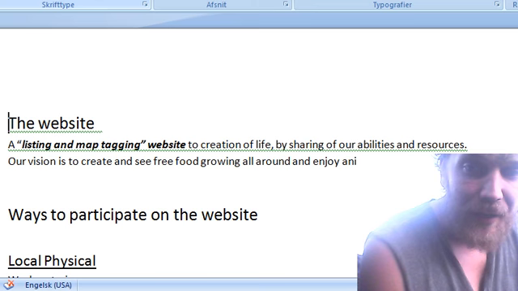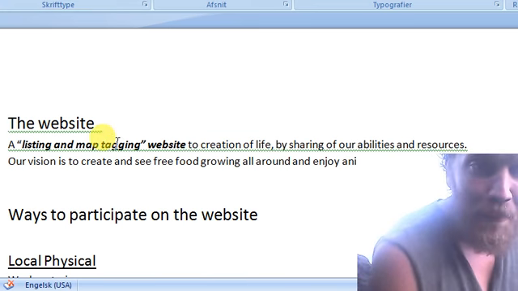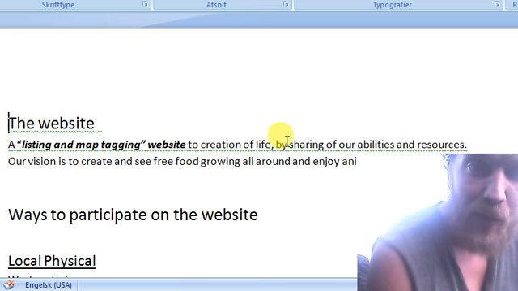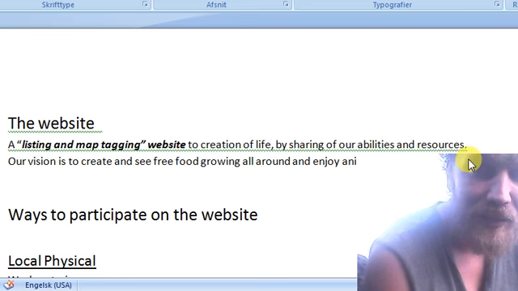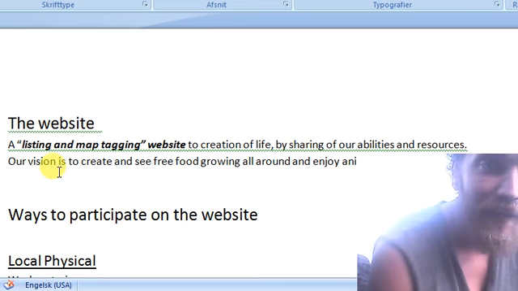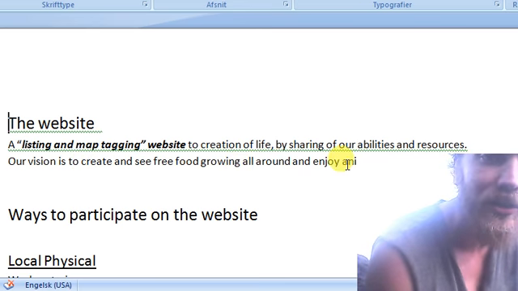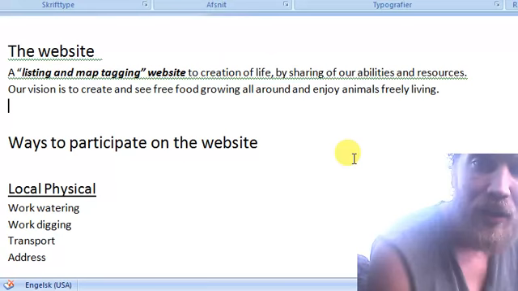The website is a listing and map tagging website for the creation of life by sharing our abilities and resources. Our vision is to create and see free food growing all around and enjoy animals freely living.